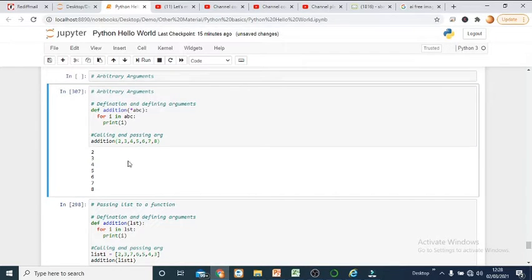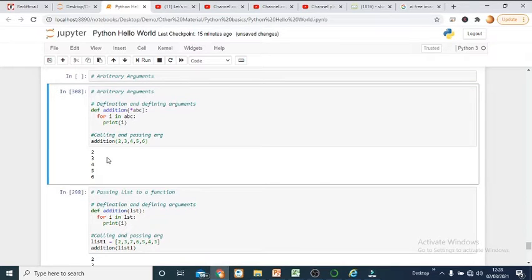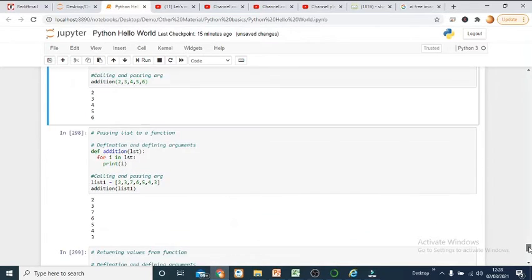So it is successfully handled. If the number of parameters we are passing, instead of 7, we pass just 5 parameters, then you can see again the function runs successfully, right? So this is a very important functionality to work with.